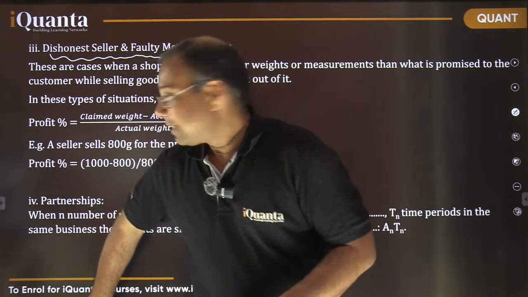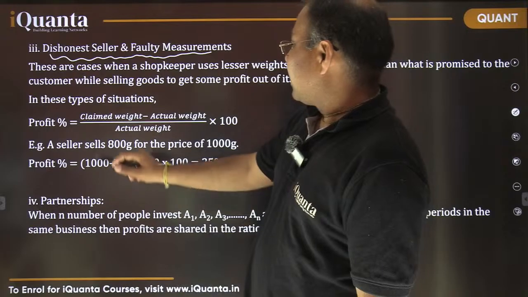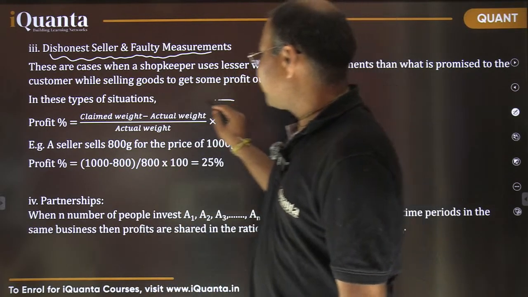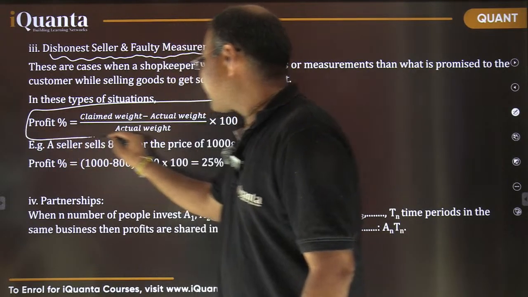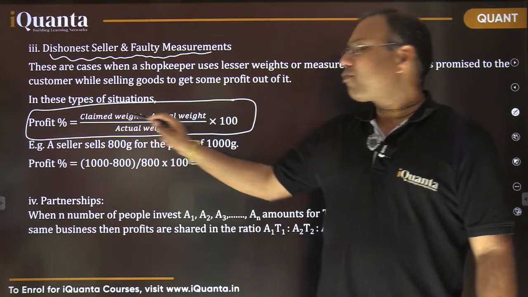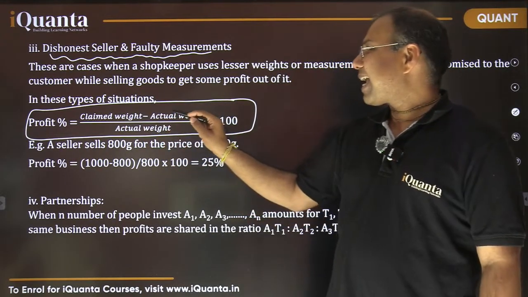Okay. So now what is the best way to calculate the profit percentage? You can make note of this direct result. This is a very important and good result here. So profit percent is actually claimed weight minus actual weight.